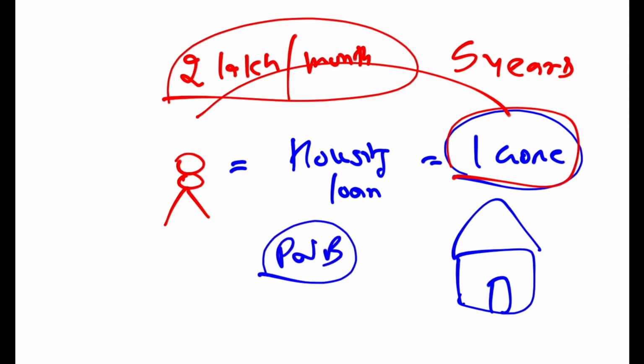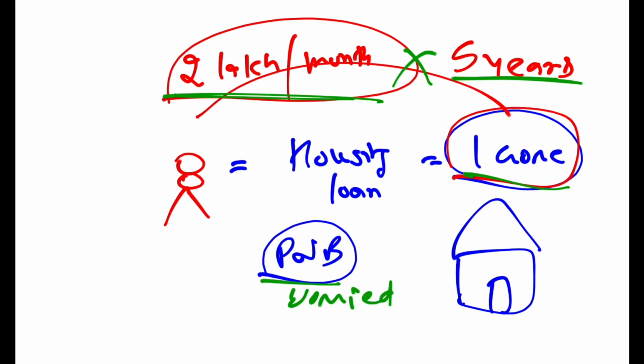How much loan have you taken? 1 crore housing loan, and you need to pay it back over 5 years, principal and interest both. So that EMI comes to be 2 lakh per month for 5 years. Now Punjab National Bank is worried. What if you escape? Okay, it is a housing loan, still a secured loan, so they can sell your asset and recover their money.